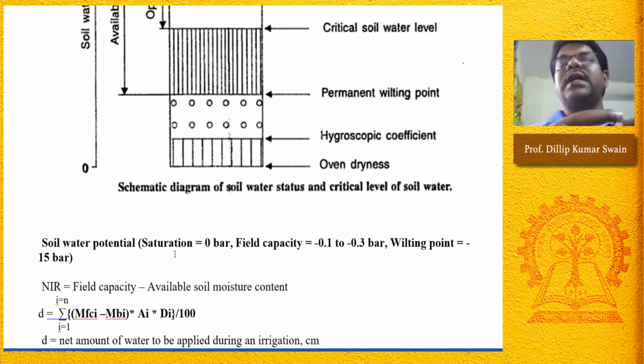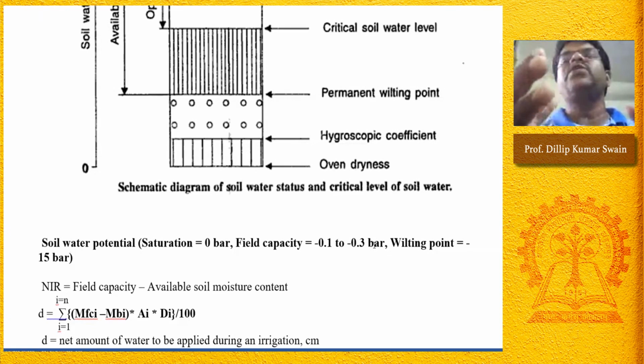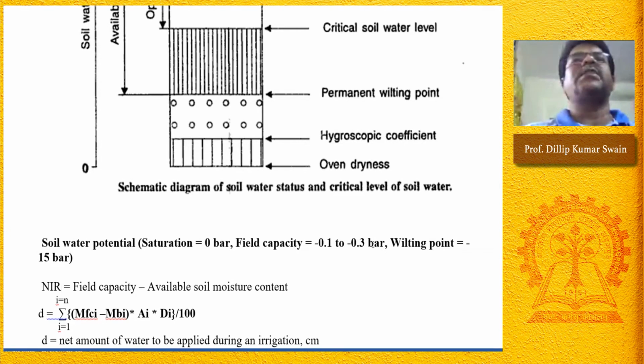The moment the soil dries, the water is held tightly with the soil. That means this bar value is the force with which water is held on the soil particle. If the soil is drying, the water potential is maximum where the water content is maximum, and as you go away, the water content decreases. Then the water potential becomes more and more negative.